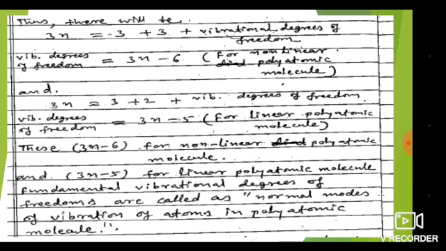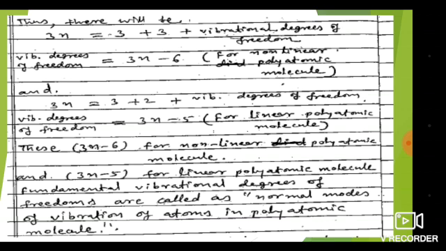So the vibrational degrees of freedom is 3n minus 6 for non-linear polyatomic molecules, because 3 are rotational and 3 are translational degrees of freedom. Then 3n equals 3 plus 2 plus vibrational degrees of freedom in the case of linear molecules, because here one rotational degree of freedom gets cancelled. So the vibrational degrees of freedom for a linear molecule is 3n minus 5.